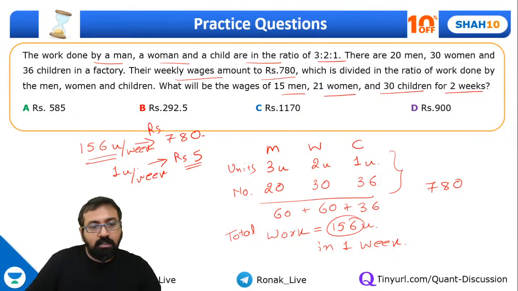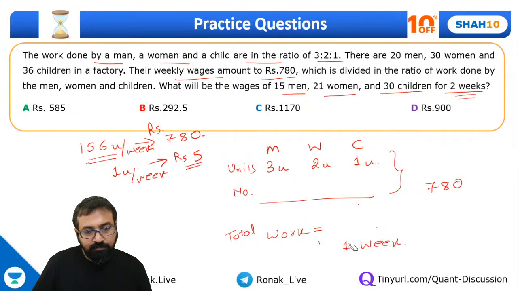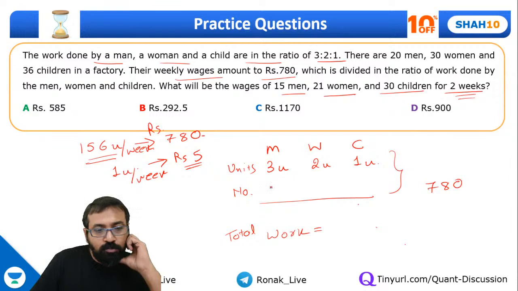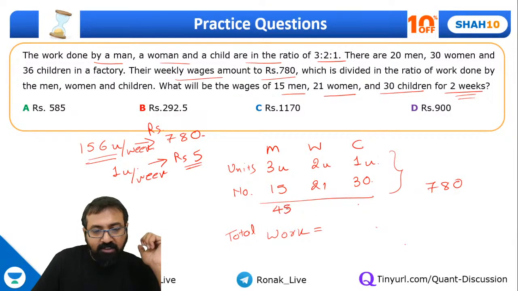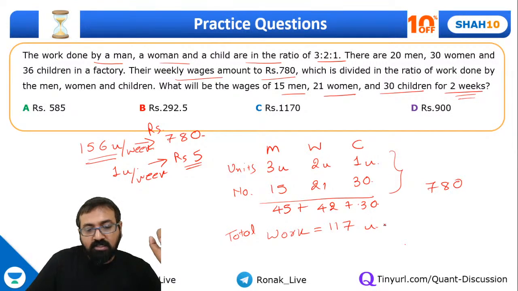So now we can calculate the total units of work done by this group per week, and we can multiply by 2 weeks, we can get the answer, right? So let me do it once again over here. This value will be changed now. So here this will come out to be 15, 21 and 30, correct? So this is 45 plus 42 plus 30. So 45 plus 42 is 87 plus 30, 117 units. Okay, so 117 units of work for 1 week.